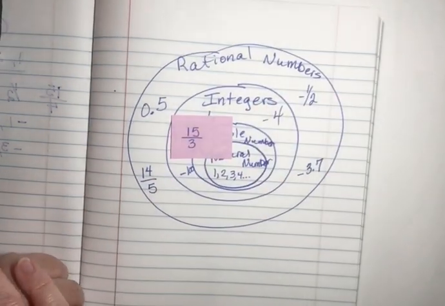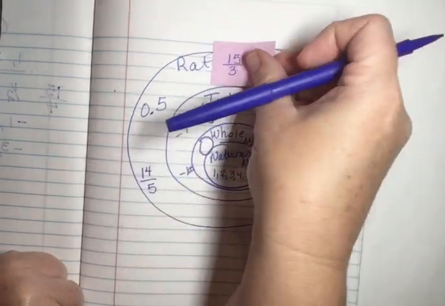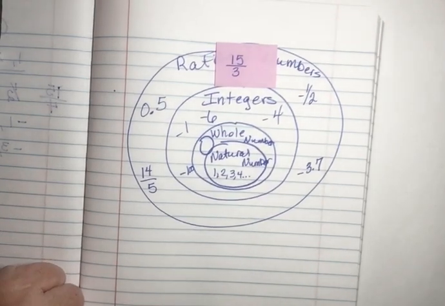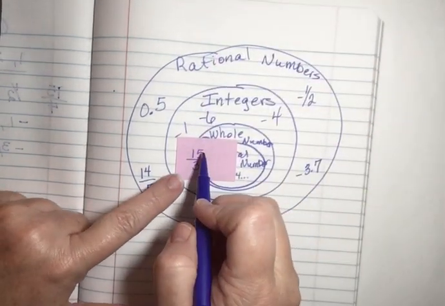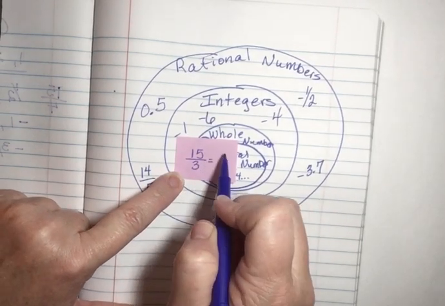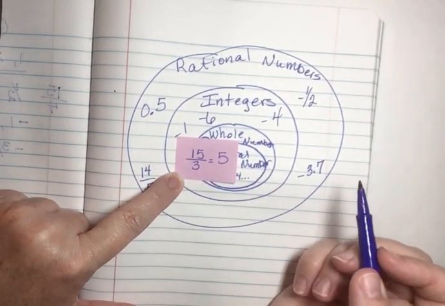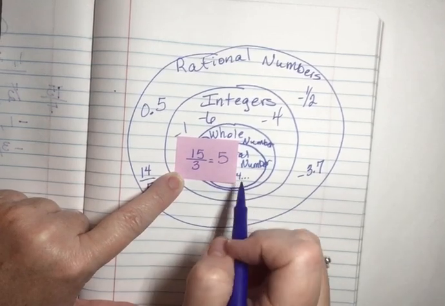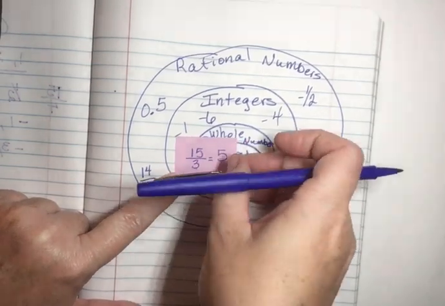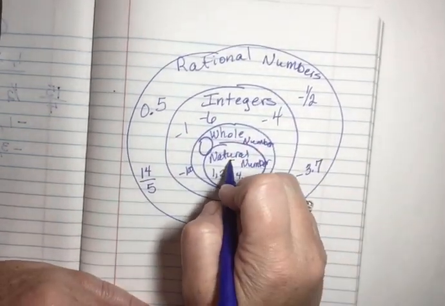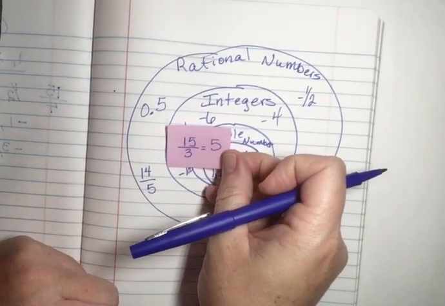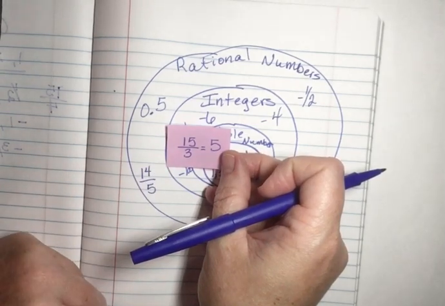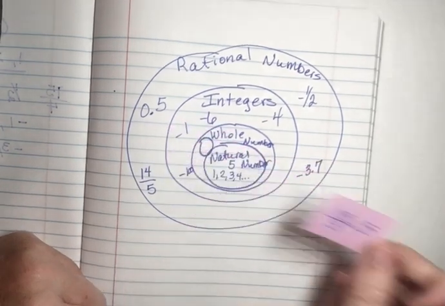What about this one? 15/3. Many students, fraction, it's a rational number. But what does 15/3 simplify to? 15 divided by 3 is 5. So this is a natural number. It's a counting number. So it would go here in that circle. So you have to be careful. If you can simplify the fraction or the decimal further, then you need to simplify it.